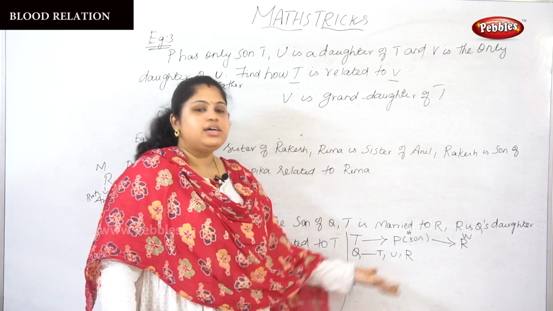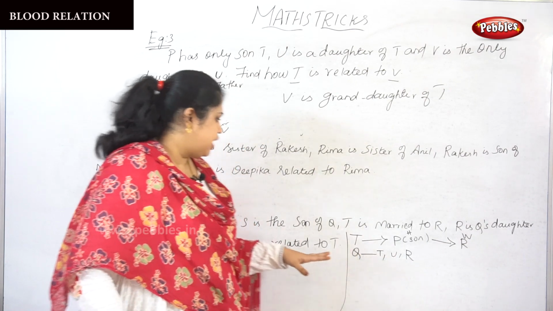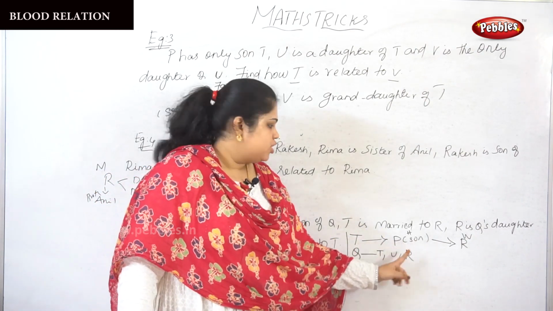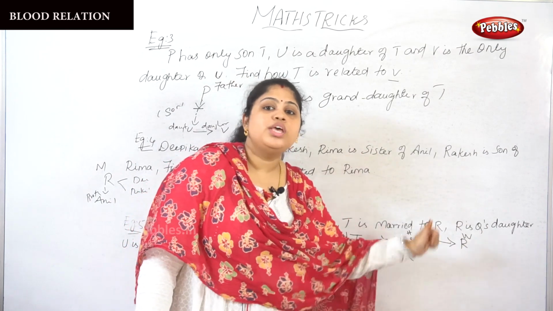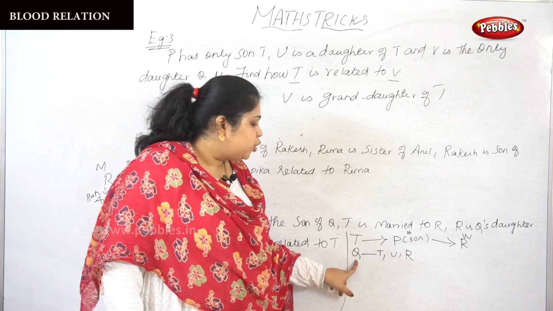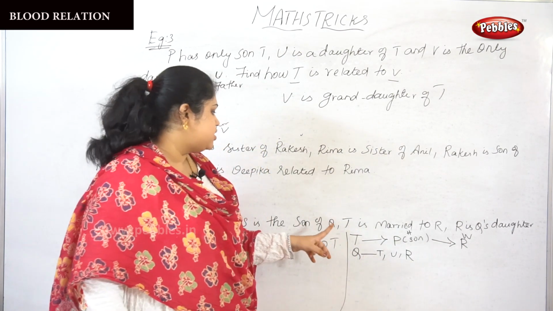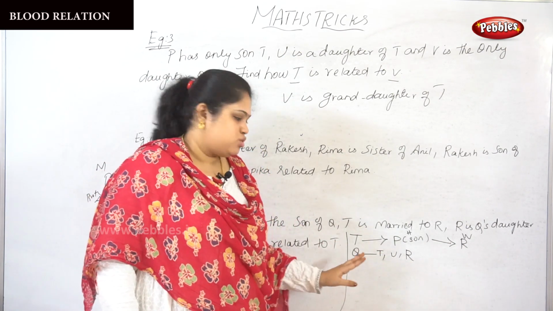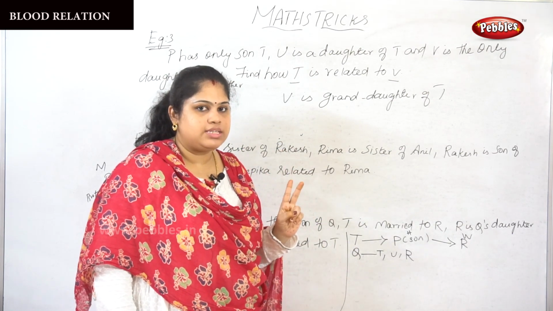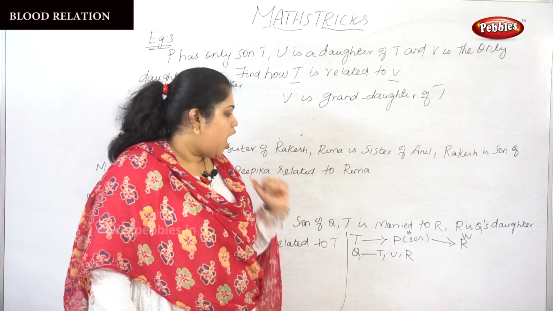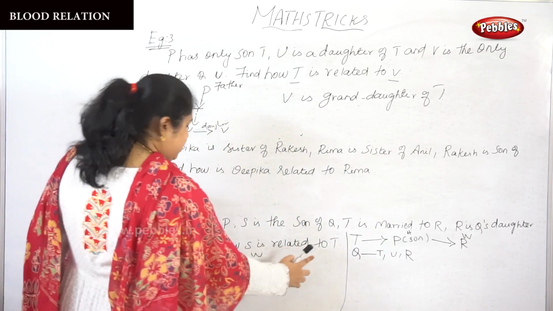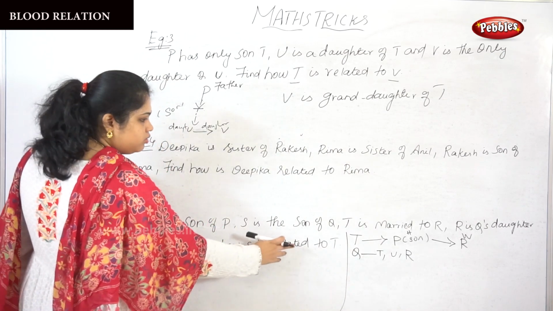Okay, for your clear view I have written here, just read it carefully. T and P are father and son. Okay, so T married R. Who is R? Q's daughter is R. Next, Q has two sons. They are written as S and U. So Q has S and U as sons and R as a daughter. How is S related to T? Find how S is related to T.